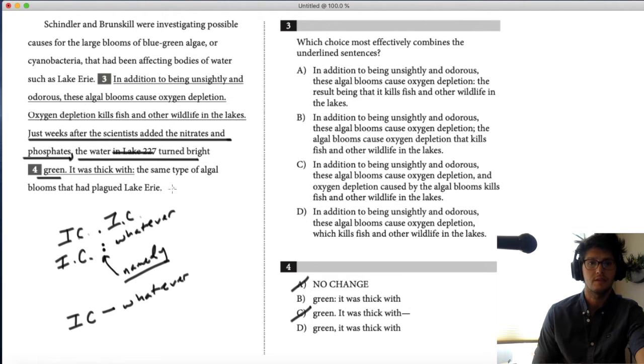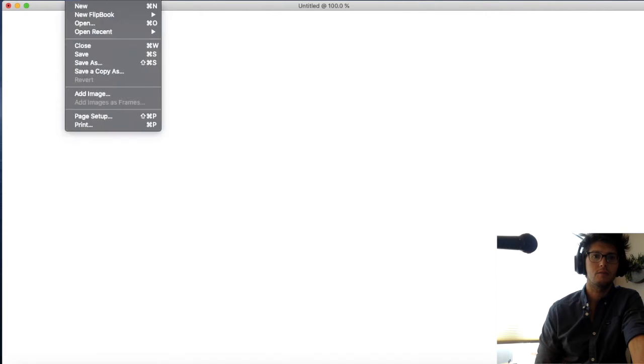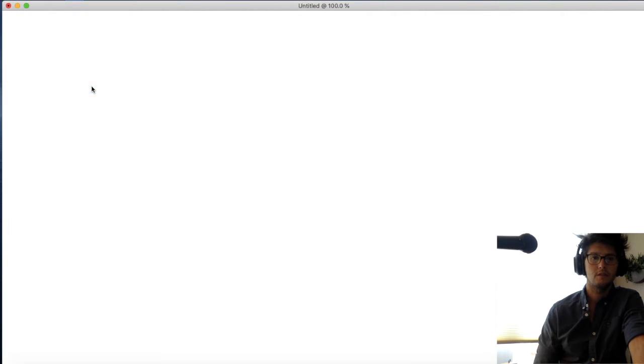It was thick with the same type of algal blooms that had plagued Lake Erie. It was thick with algal blooms. So look, those are both full sentences. We can't use a comma to separate 2 full sentences. The colon works because we have an independent clause, and then we end up having another independent clause after, which is fine. Okay, cool. So that's number 4. Let me know if you have any questions about that one, but I'm going to keep moving here to the next selected question.